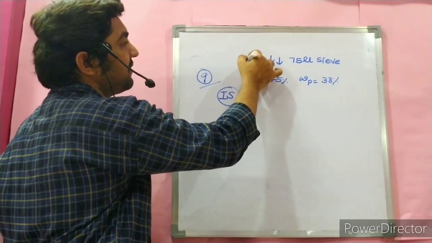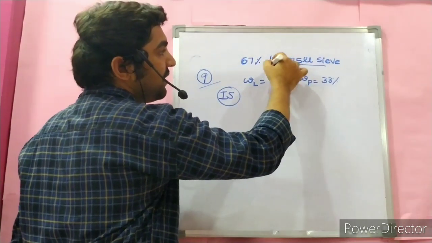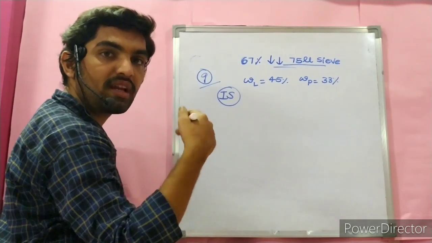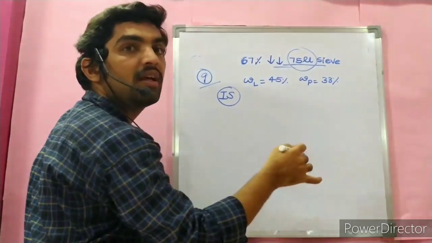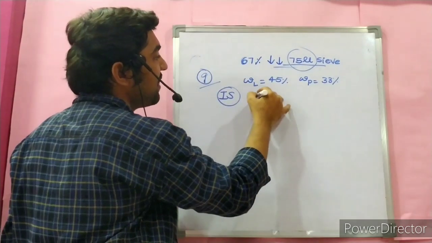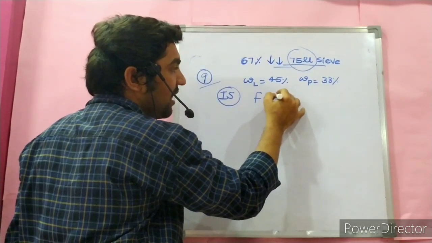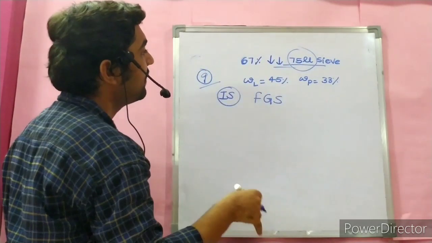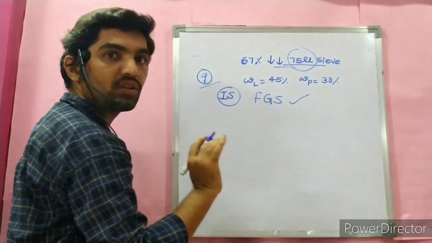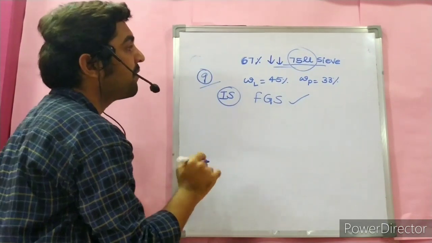More than 50% of the particles are passing through 75 micron sieve. If more than 50% of the particles pass through the 75 micron sieve, we classify the soil as fine grained soil. More than 50% are passing, not retained. So the soil is fine grained soil. First classification we know.